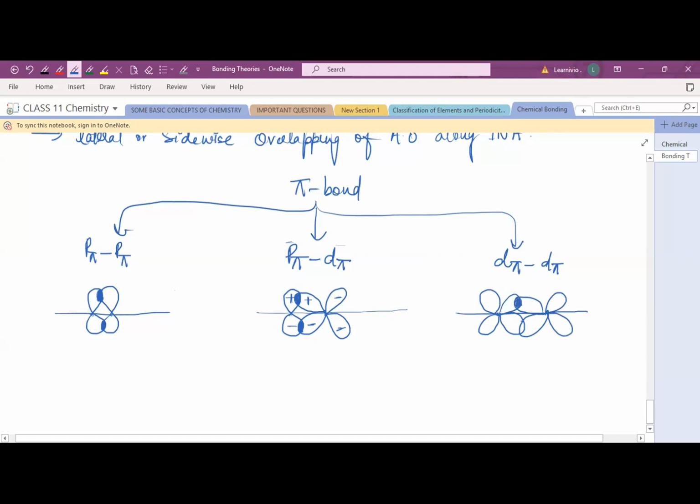So overlapping. Suppose this is a minus, so this will be minus. If this is positive, so this will be positive. This will be plus, this will be minus, plus, and minus. Is it clear? Yeah, ma'am. Okay, now write down the note.